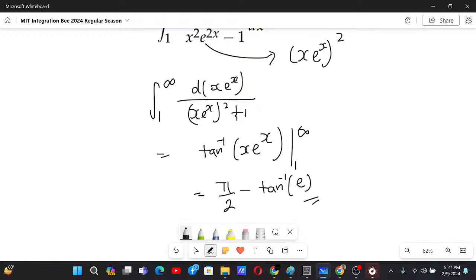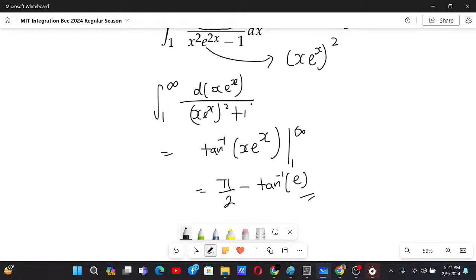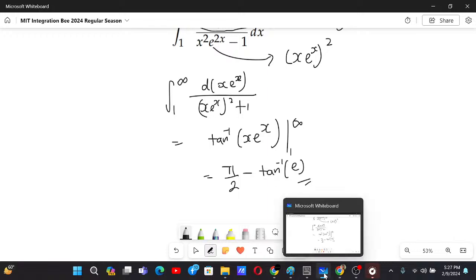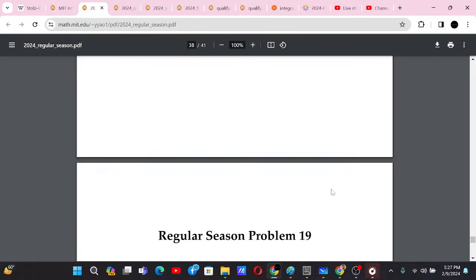This was somehow an easy problem, but we need to make that observation and then it will be easier. Let us see if this is correct or not. Pi by 2 minus tan inverse e.